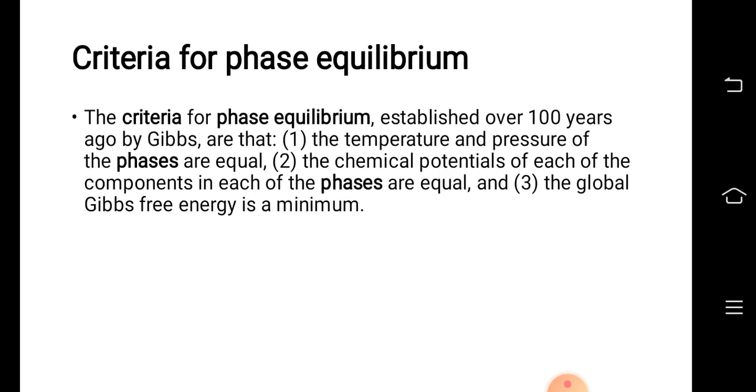To start with criteria for phase equilibrium, 100 years ago the criteria for phase equilibrium was established by Gibbs, and the criteria is: first one, temperature and pressure of the phases are equal. Second, chemical potentials of each of the components in each of the phases are equal. The third one is global Gibbs free energy is a minimum.